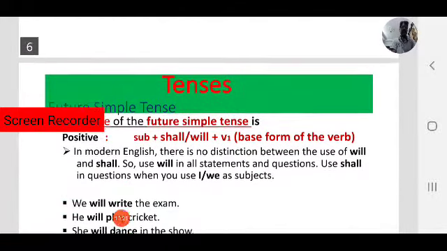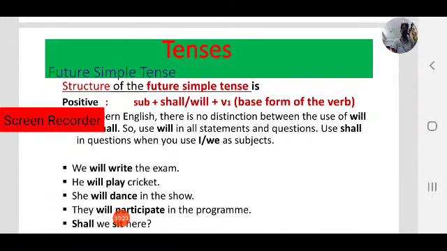Let us see the structure of the future simple tense. As we have observed some examples, first, we have read a conversation between a customer and a salesperson. Then we have observed some future actions.